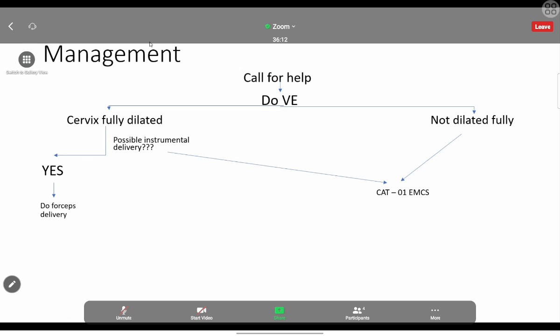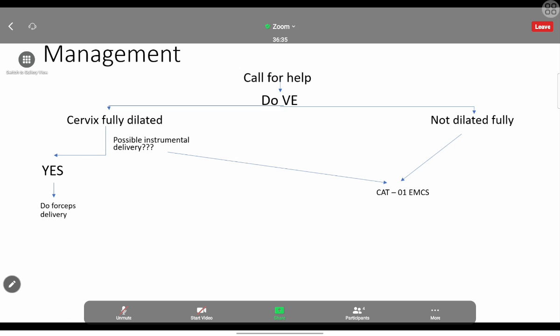That is contraindicated, because we have to have a space to put a vacuum. If you put the vacuum onto the cord, that is the end of the baby. So the only vaginal delivery we can do is the forceps delivery. We have to do the vaginal examination and see the feasibility of the cervix. If it's there, then we can go for forceps delivery.